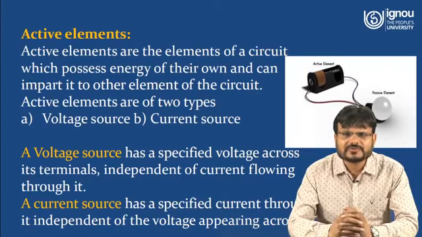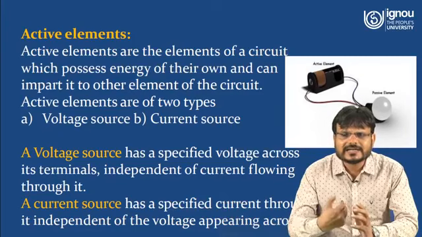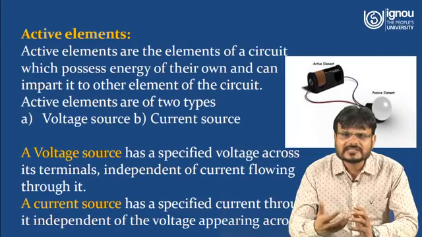So in the figure you can see there is one battery, and another one, a bulb, has been shown. The bulb is taking the energy from the active element, that is a battery. So this bulb is a passive element, and the battery or cell is an active element.